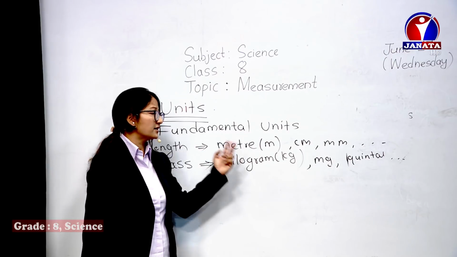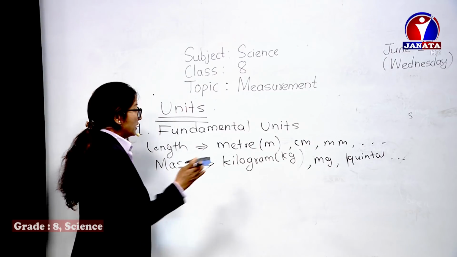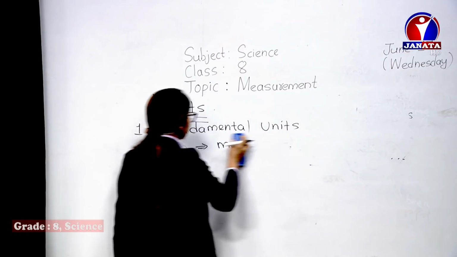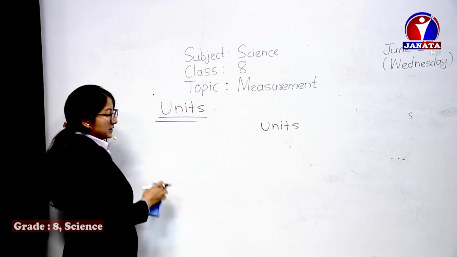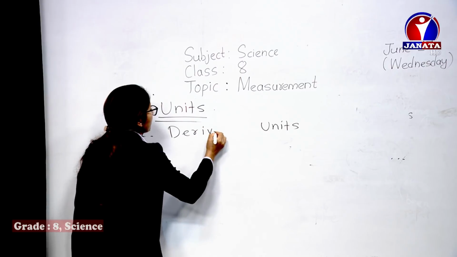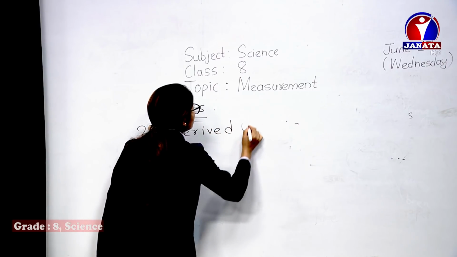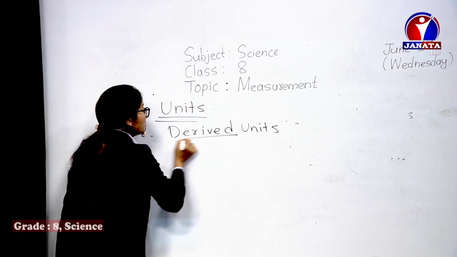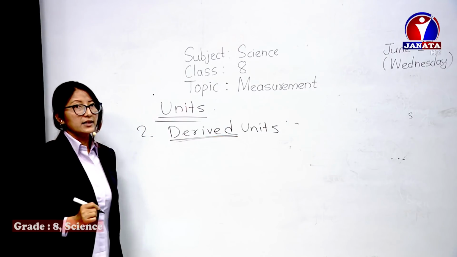And next one we have is derived units. Derived units are the ones which are dependent upon the fundamental units. These are the units which are dependent on or derived from fundamental units.